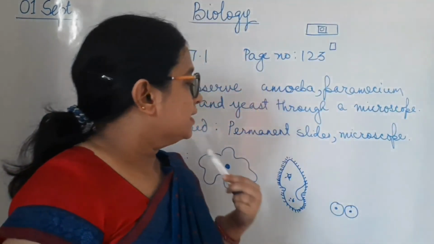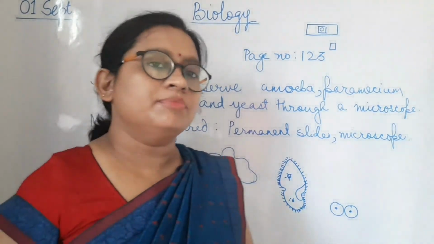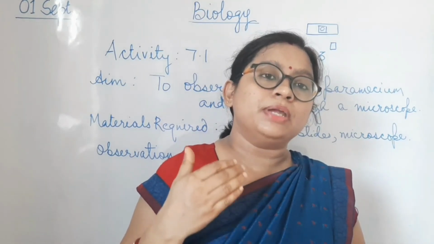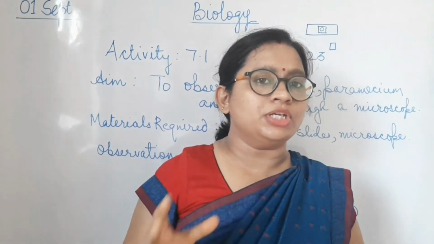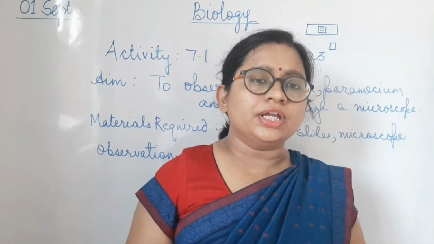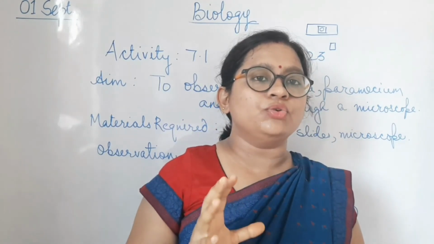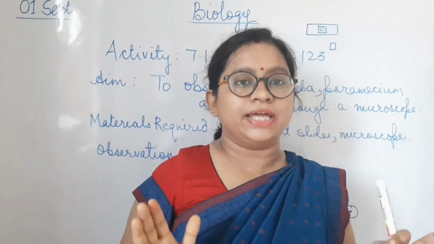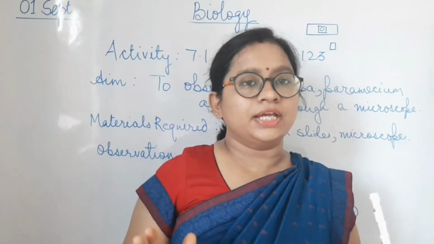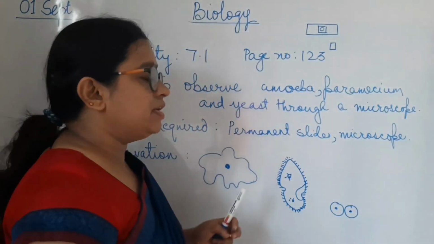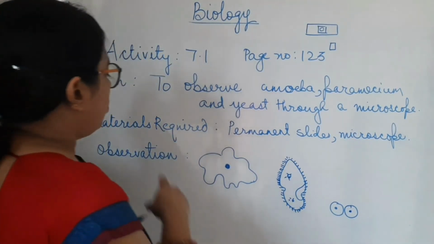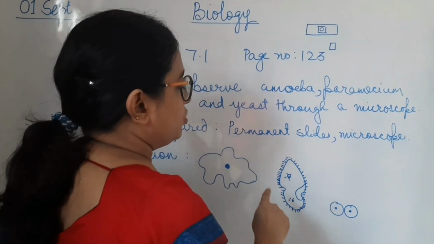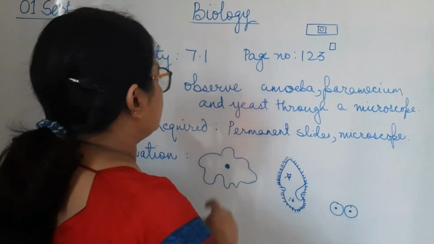As you can see that these unicellular organisms are having different shape. Similarly, there are lots of plants. There are many other cells which are different from each other. Their shapes are different, and all this shape is different due to the function they perform. We will discuss about the shapes of the cell and their function in our next topic. Before that, let's end this experiment. So in our observation, we have seen that the different unicellular organisms are having different shape.